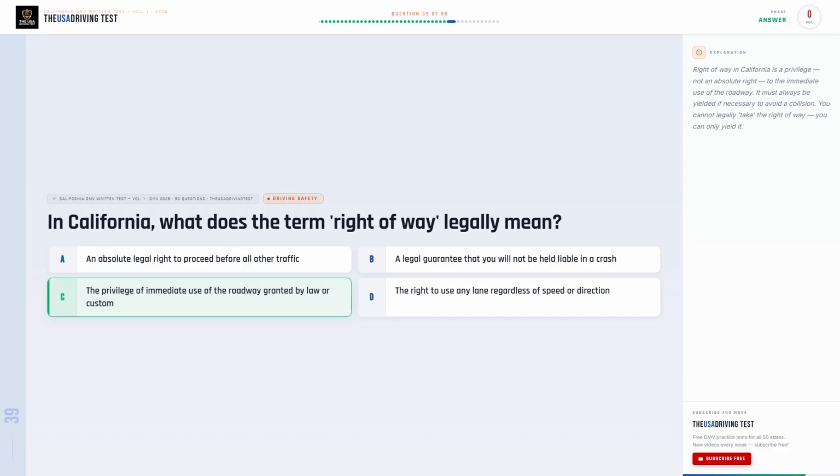The correct answer is C. The privilege of immediate use of the roadway granted by law or custom. Right of way in California is a privilege, not an absolute right, to the immediate use of the roadway. It must always be yielded if necessary to avoid a collision. You cannot legally take the right of way, you can only yield it.